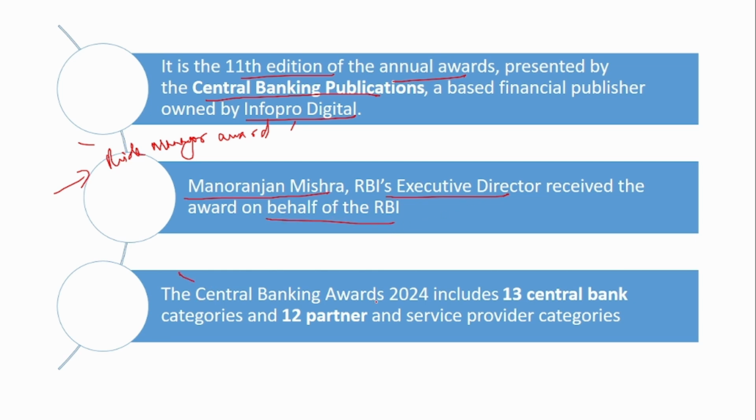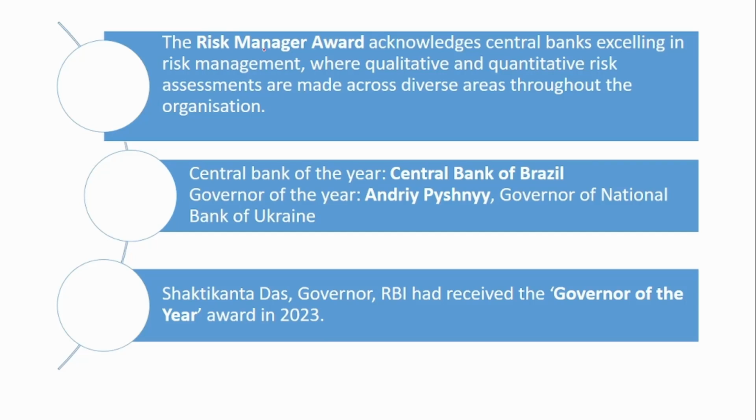The Central Banking Awards 2024 include 13 central bank categories and 12 service provider categories. The Risk Manager Award is given on the basis of how well risk is being managed by that particular bank in that country. It does a qualitative and quantitative risk assessment across various diverse areas.